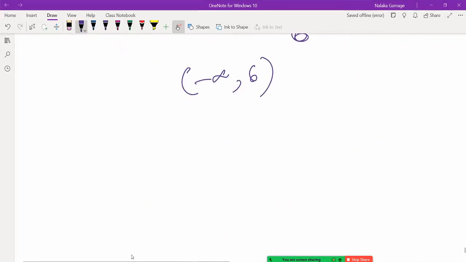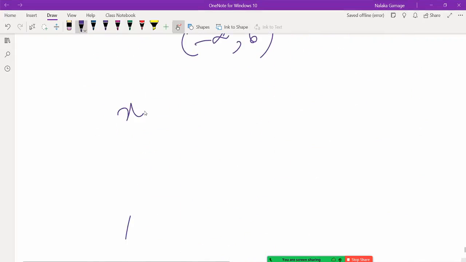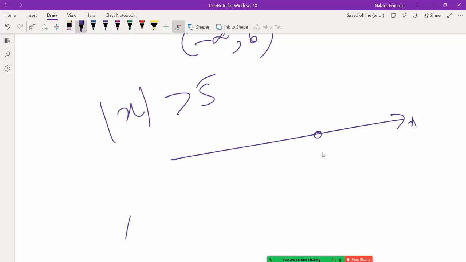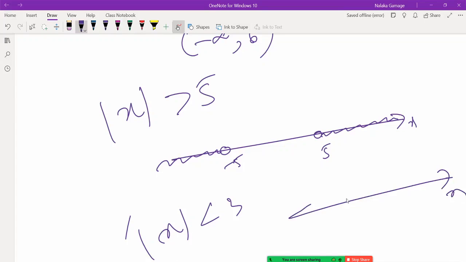Next, there can be inequalities with absolute values. Say someone says the absolute value of x is greater than 5, what is that? If the absolute value is greater than 5, what can happen? It can be either greater than 5, this area, or it can be less than minus 5. Because for example, absolute value of minus 6 is 6, and 6 is greater than 5. So what about absolute value of x is less than 3? What does it mean when the absolute value is less than 3? That means between minus 3 and plus 3.